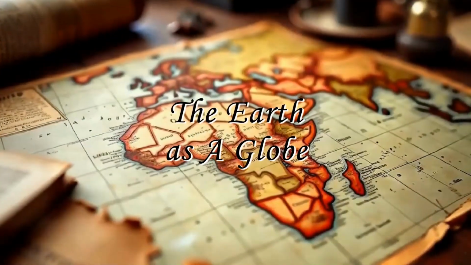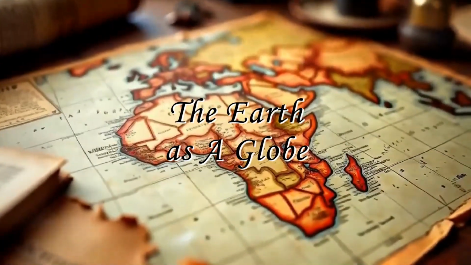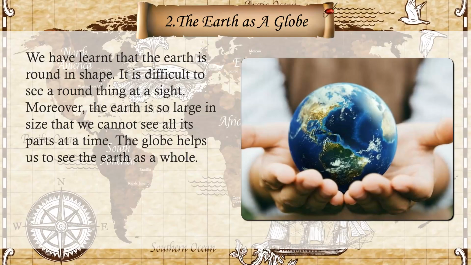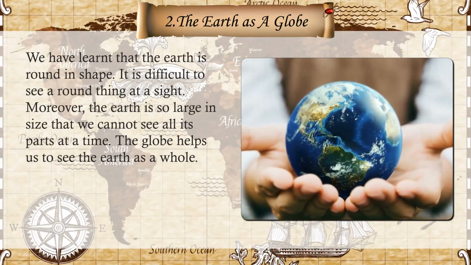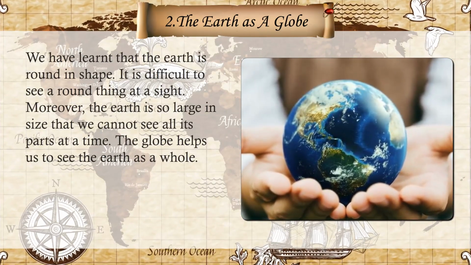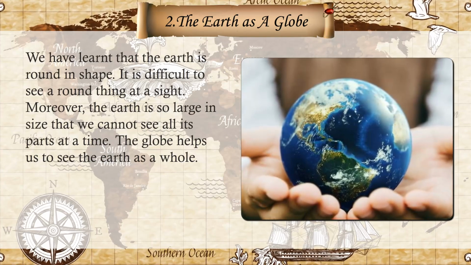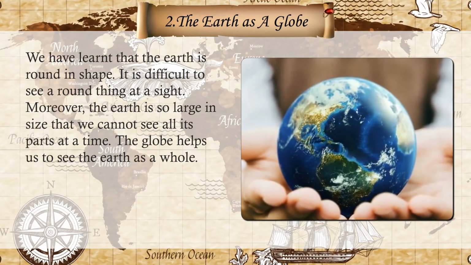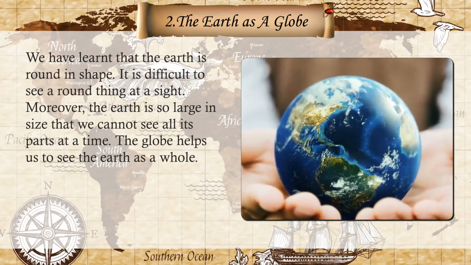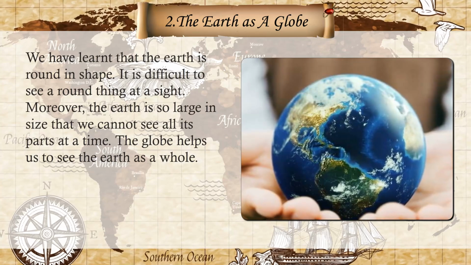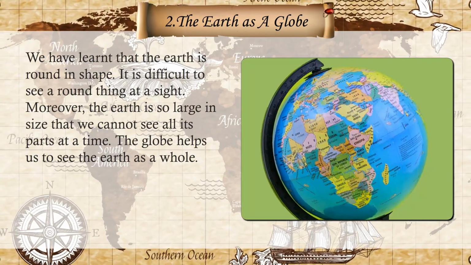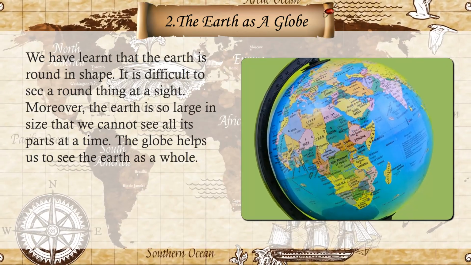Chapter 2. The Earth as a Globe. We have learned that the Earth is round in shape. It is difficult to see a round thing at a sight. Moreover, the Earth is so large in size that we cannot see all its parts at a time. The globe helps us to see the Earth as a whole.